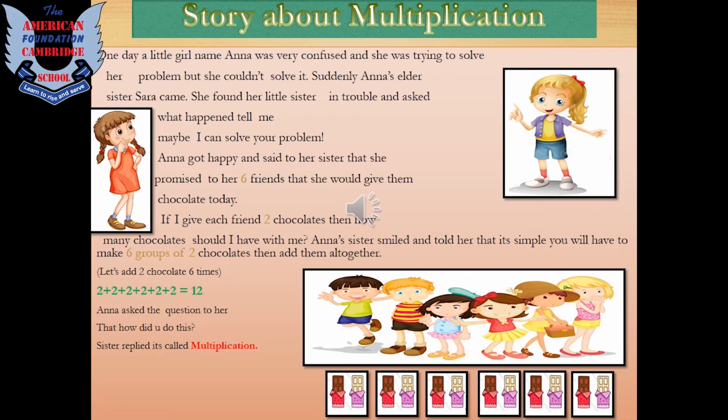Now you must be thinking, children, that we are doing multiplication, so why are we adding the numbers over here? So basically, children, adding a number multiple times is called multiplication. This is why while reading a table we use the word times. For example, 2 times 1 is 2, 2 times 2 is 4, 2 times 3 is 6.